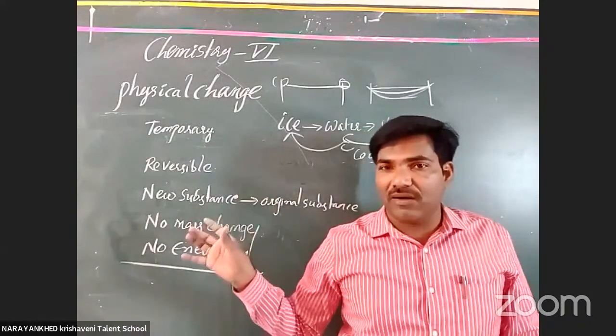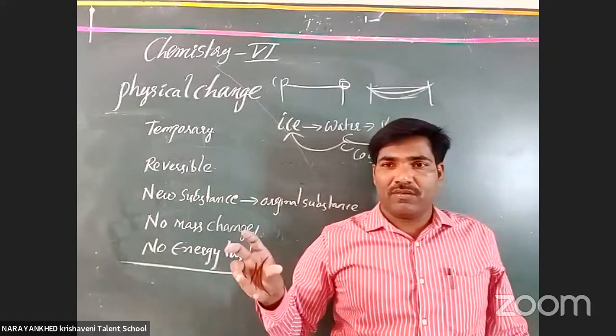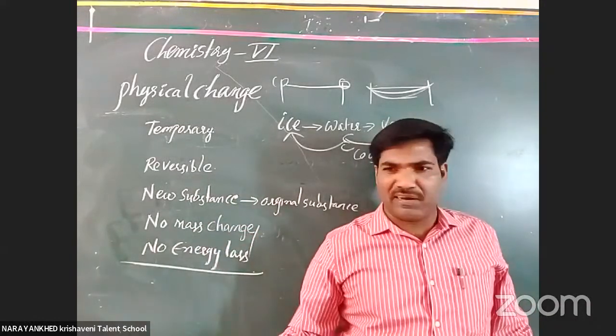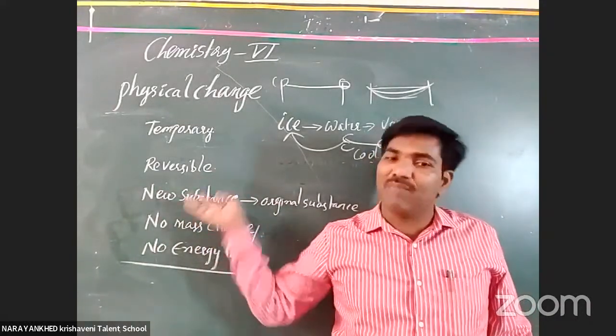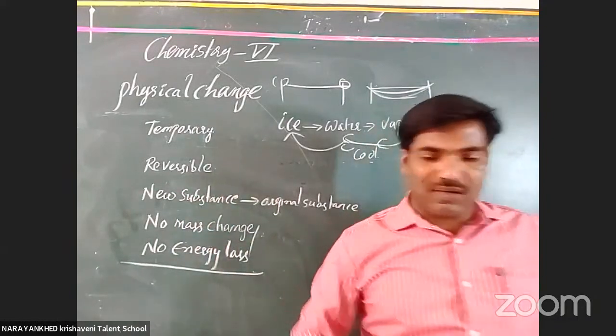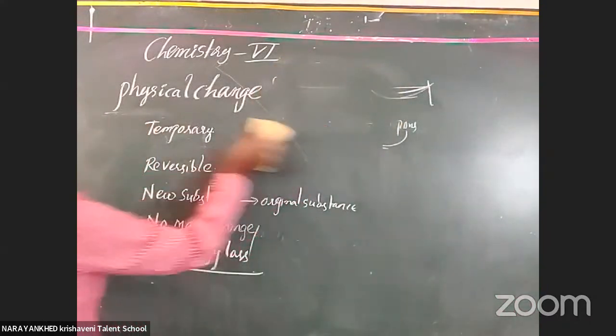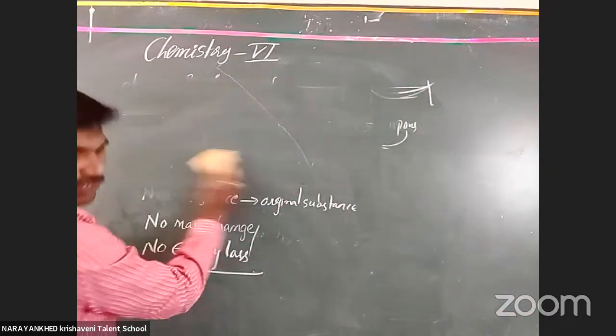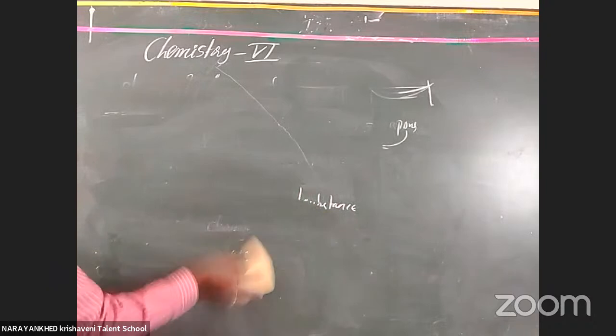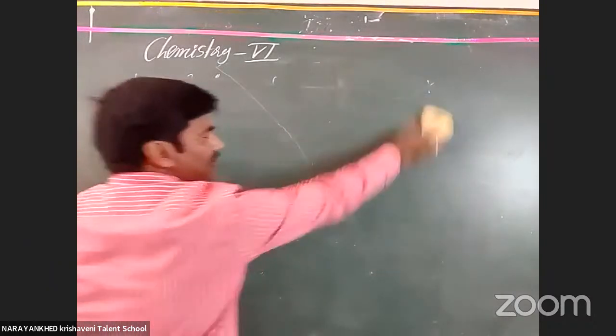Okay, now what is that called? A physical change. Okay, yes. Now the opposite of this is called what? Chemical change. Okay, what is a chemical change? Not a temporary change, it is a permanent change. Okay, clear or not? Which change is permanent? That is called what? Chemical change.